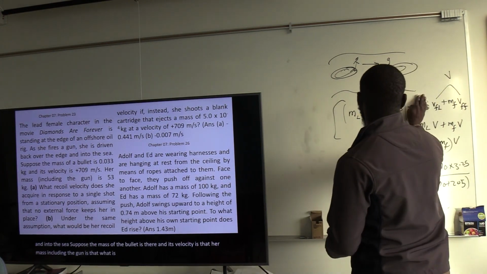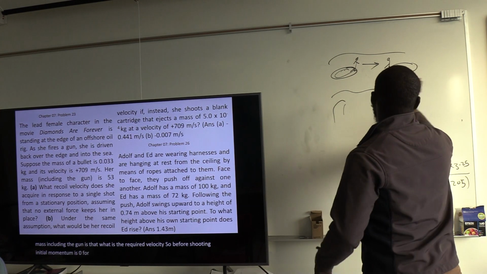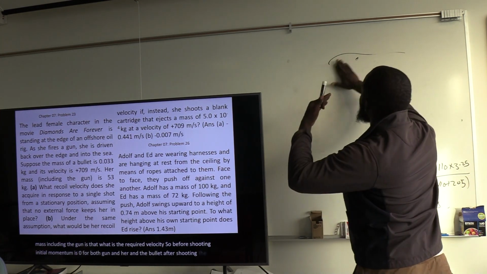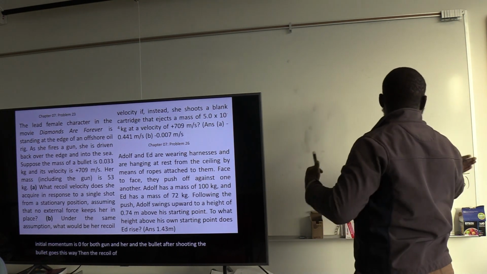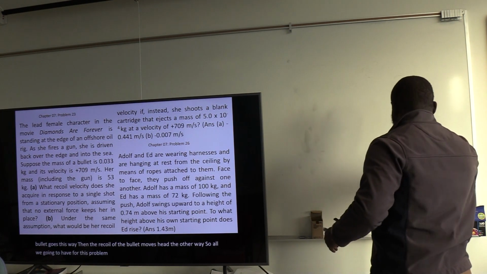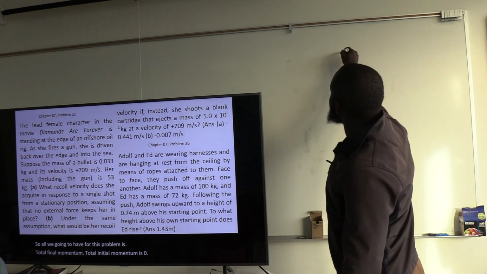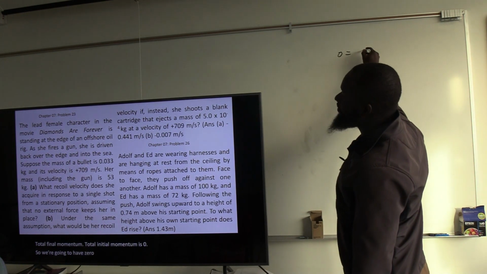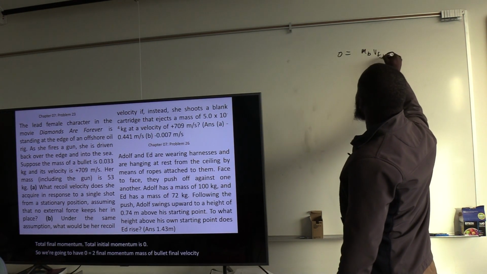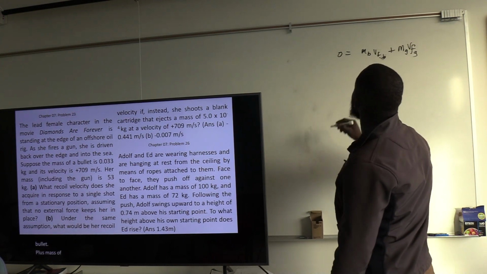So, before shooting, initial momentum is 0 for both gun and her and the bullet. After shooting, the bullet goes this way, then the recoil moves her the other way. So all we're going to have for this problem is total final momentum. Total initial momentum is 0. So we're going to have 0 equals total final momentum: mass of bullet, final velocity of bullet, plus mass of girl, final velocity of girl.